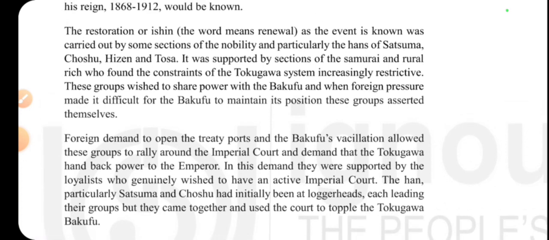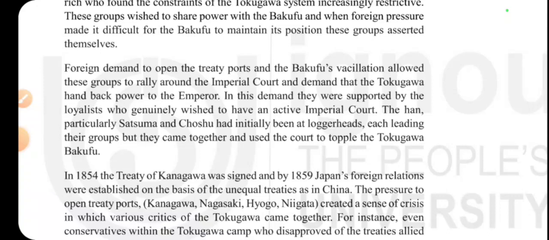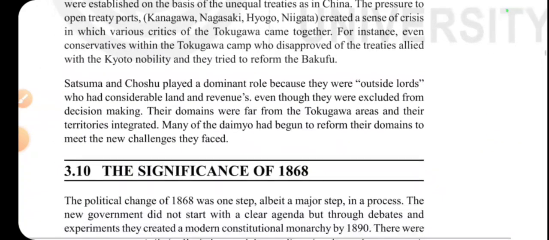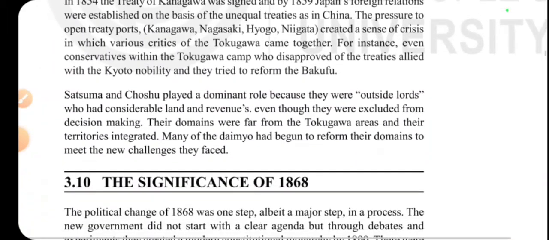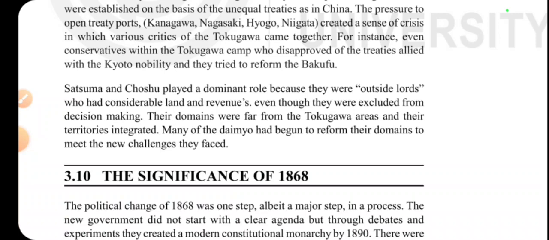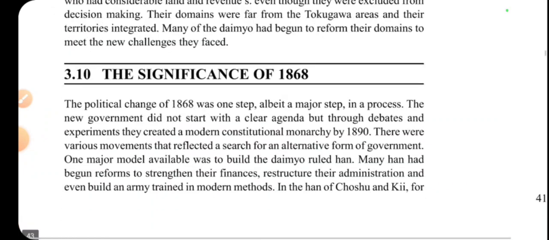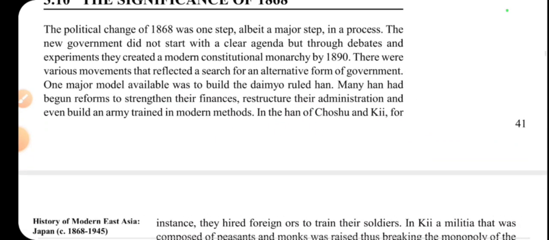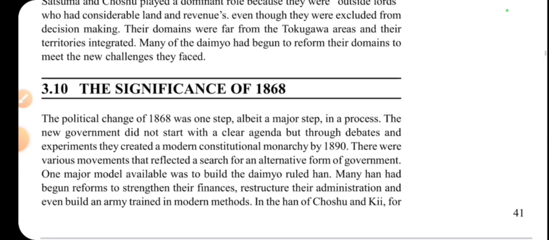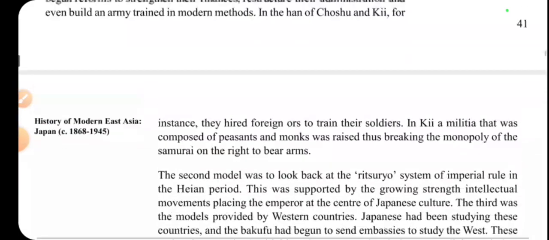And if you read the previous history as well, there was the Heian period and many other periods. So there were a lot of changes going on. This was the second question that you have to write about: what was the Meiji Restoration, what were the changes in between, and what were the things that were essential during this time. This is on page number 41, 42.